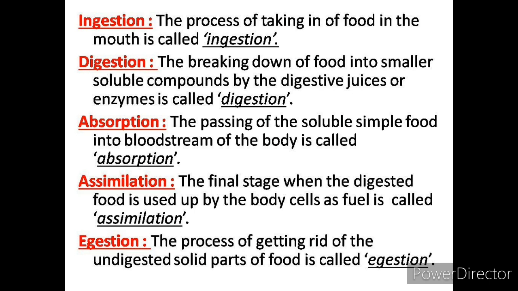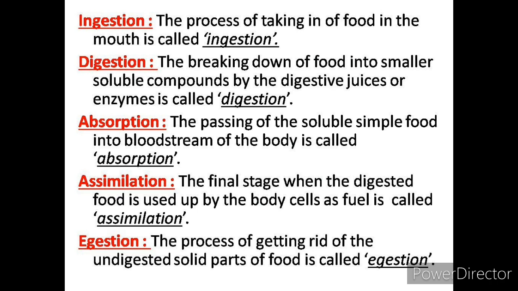In the fourth step, the final stage, when the digested food is used up by the body cells as fuel, it is called assimilation. And last is egestion. The process of getting rid of the undigested solid part of food is known as egestion.